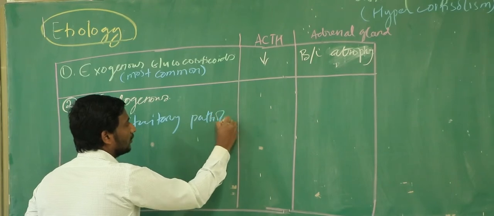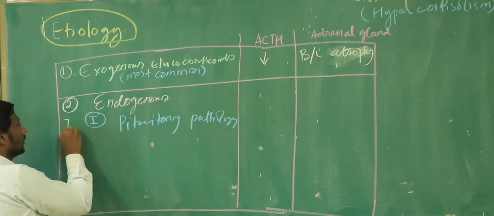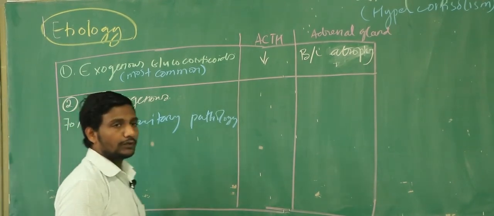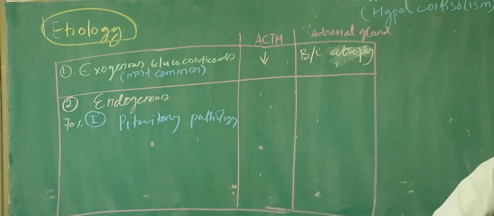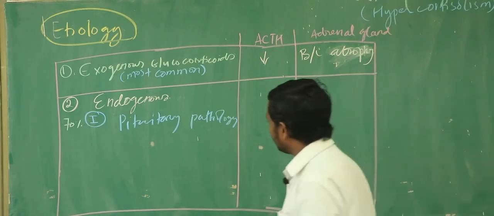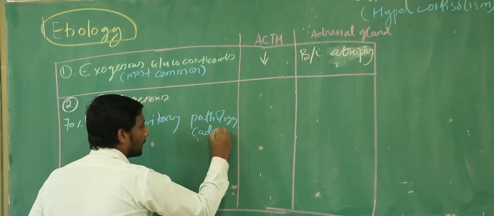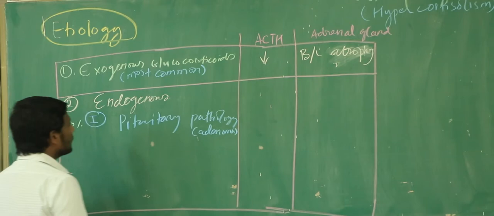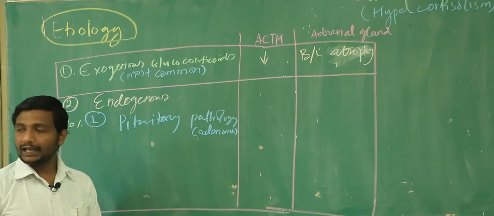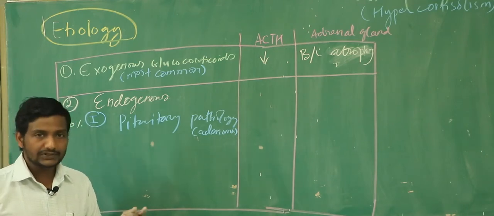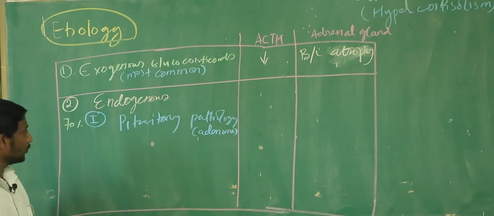Pituitary pathology. And don't forget, in the endogenous, this alone comprises around 70% of the whole Cushing syndrome, right? And keep in mind, the most common cause of pituitary pathology to cause the Cushing syndrome is going to be the pituitary adenoma. And if somebody is having pituitary adenoma, you can imagine the pituitary gland is producing high amount of ACTH. And this ACTH is making your adrenal gland to be larger, and it is producing more and more amount of cortisol. What idea?